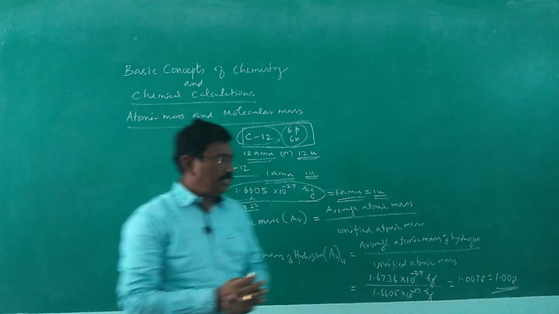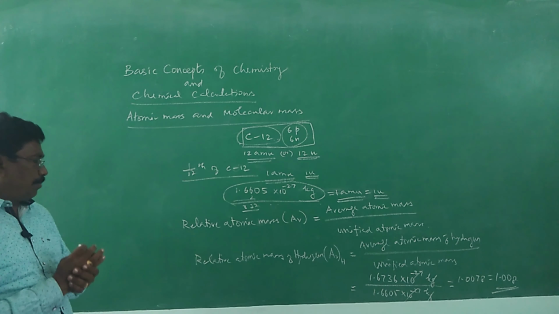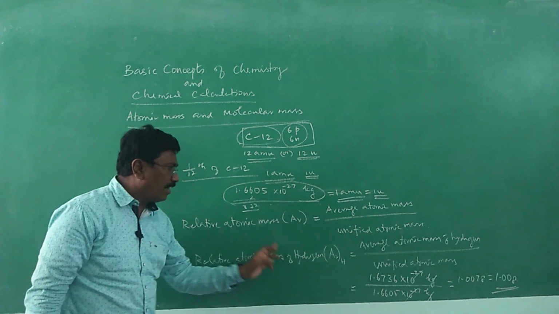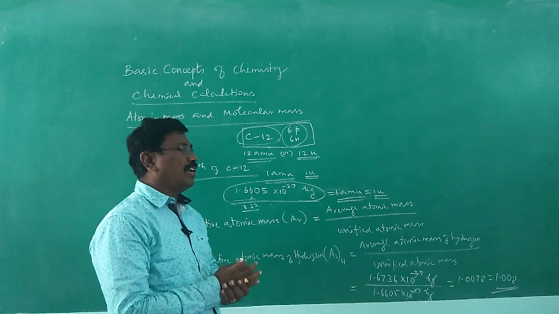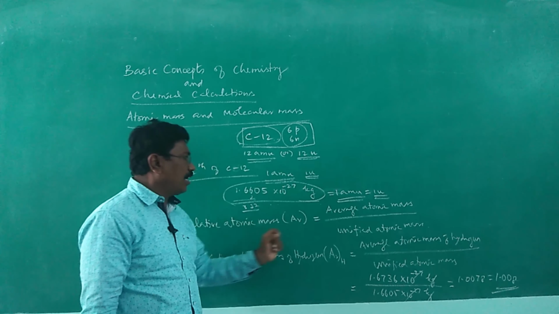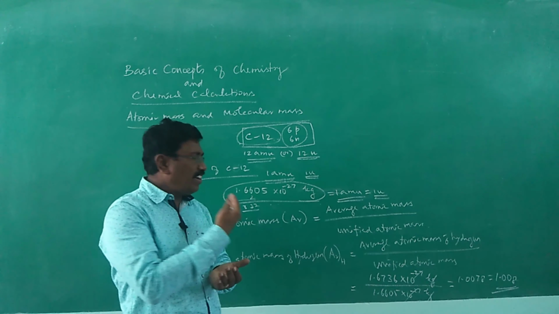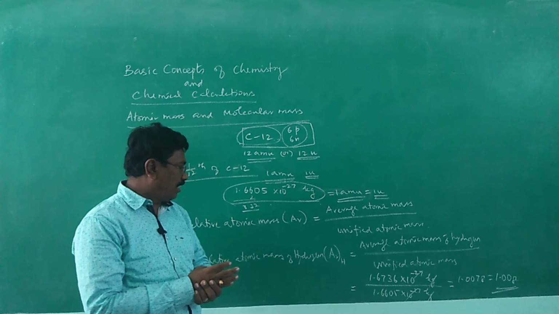So based upon the average atomic mass, the relative atomic mass of hydrogen is found to be 1.008. It is relative atomic mass. Likewise, for different atoms we can find out relative atomic mass.